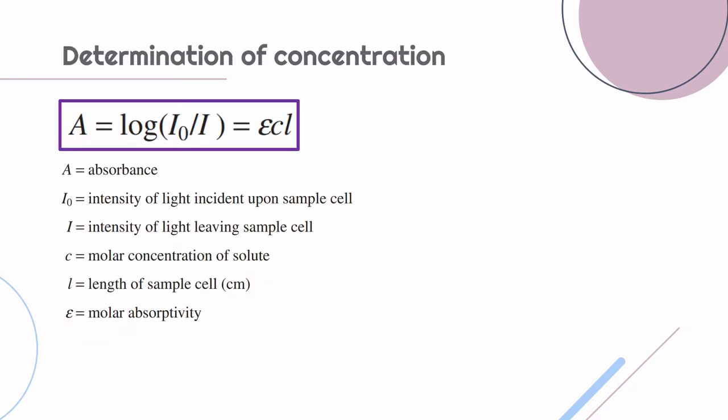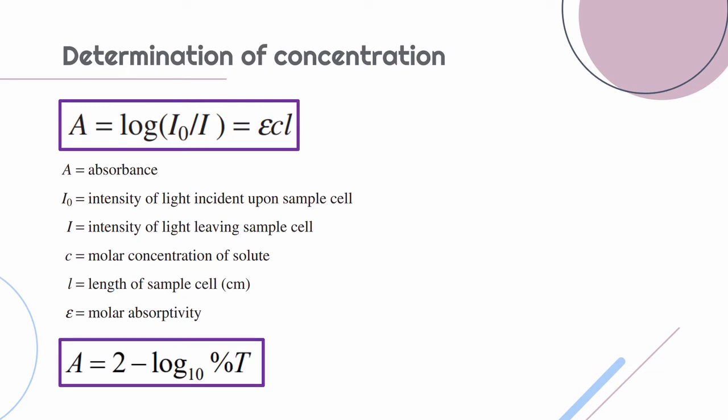The absorbance concentration relationship of a sample is given by A equals log I naught by I equals epsilon CL, where A is the absorbance, I naught is the intensity of light incident upon the sample cell, I is the intensity of light leaving the sample cell, C is the molar concentration of solute, L is the length of the sample cell, and epsilon is the molar absorptivity or molar absorption coefficient, which is a measure of the amount of light absorbed per unit concentration, and its values vary from 1 for weak absorption to 10 power 5 for strongest absorption bands.